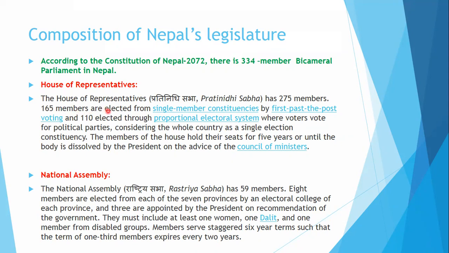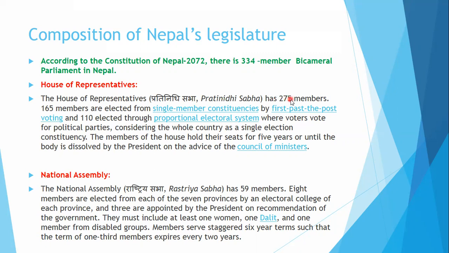There may be different candidates from different political parties competing, and the candidate who scores the largest number of votes is elected as the member of the House of Representatives. This is called the first past the post system.